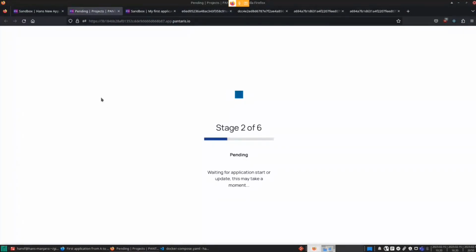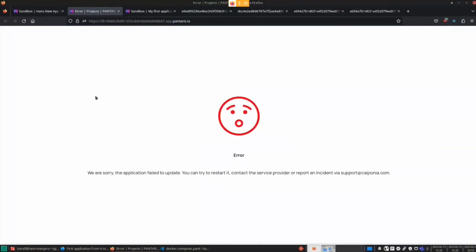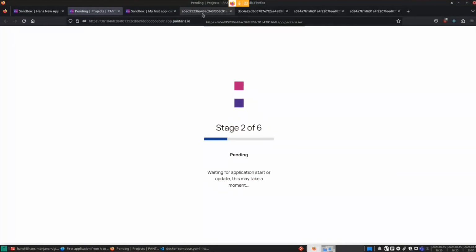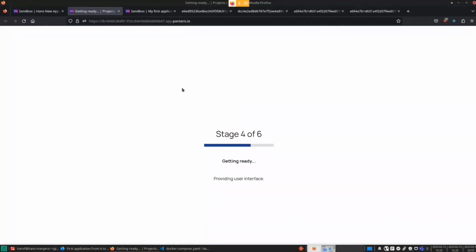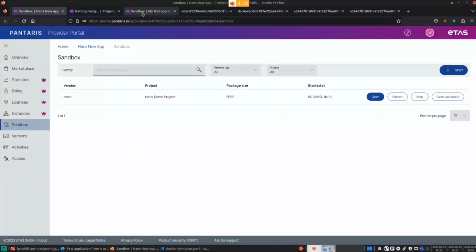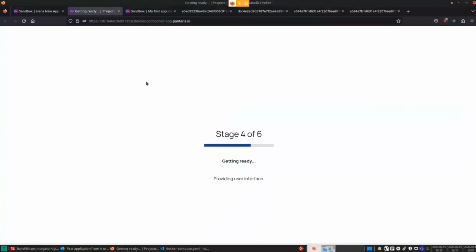So what would be the next steps for our application? Oh, it's getting ready. Now it's coming. Any minute. I can already prepare the next step for you while we wait for it. Here we are.